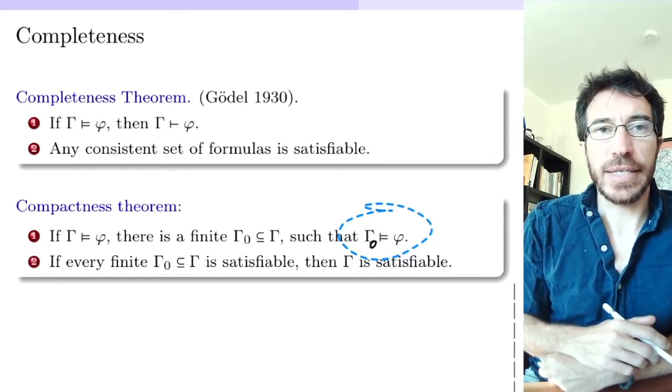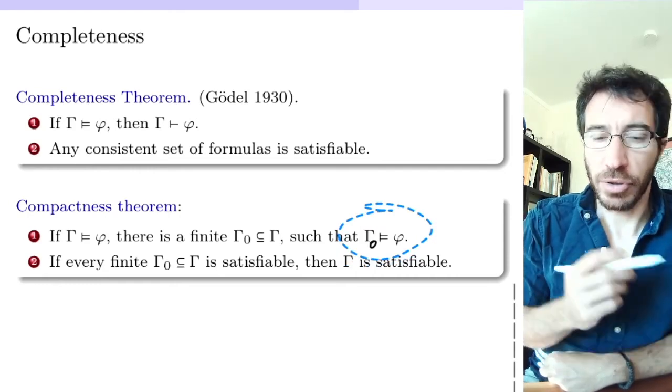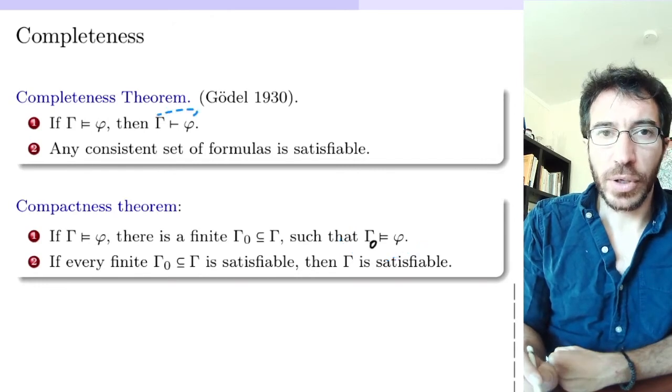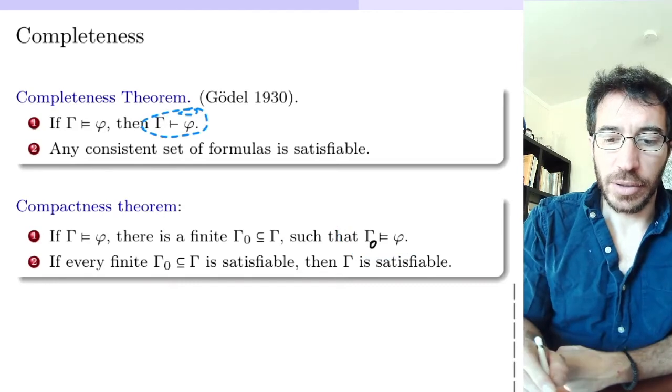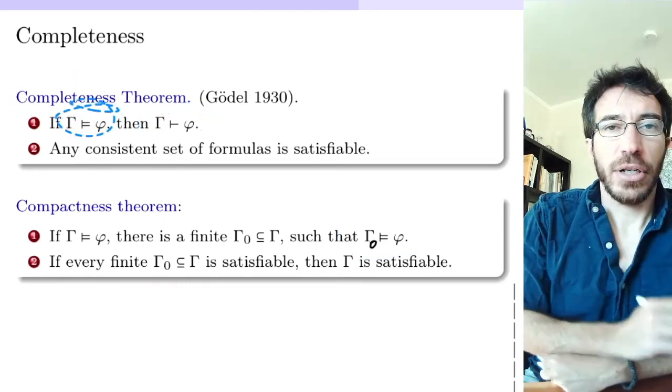So that's the proof of compactness. Compactness is very easy if you look at formal deductions, and completeness and soundness tell you the formal deductions are the same as logical deductions.